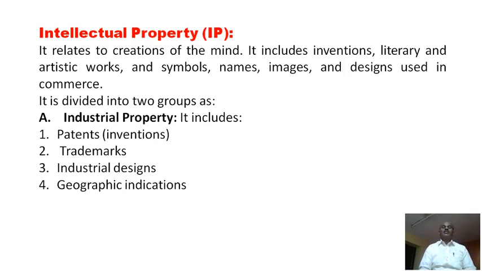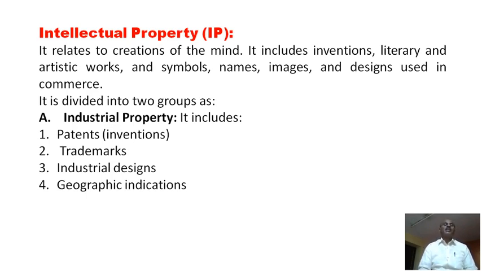It includes inventions, literary and artistic works, and symbols, names, images and designs used in commerce. It can be included in industrial property: patent, invention, trademarks, industrial design, geographic indication.